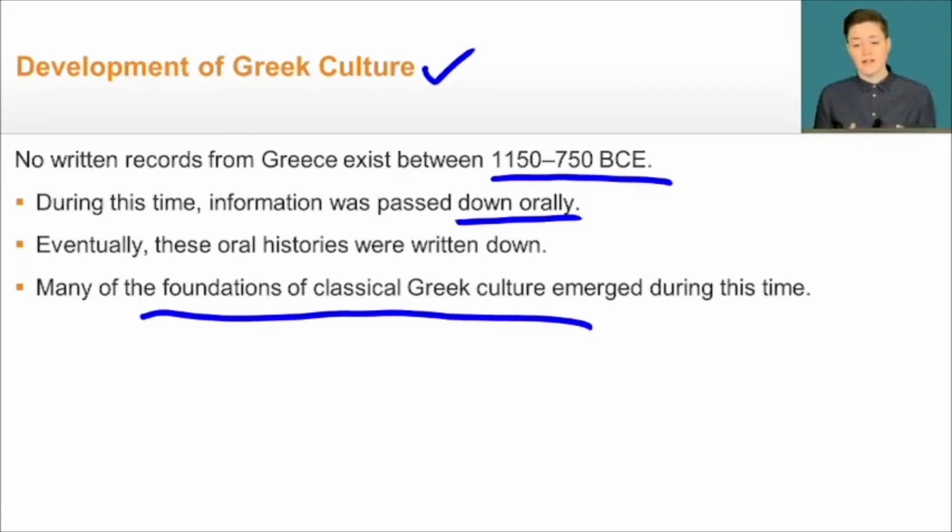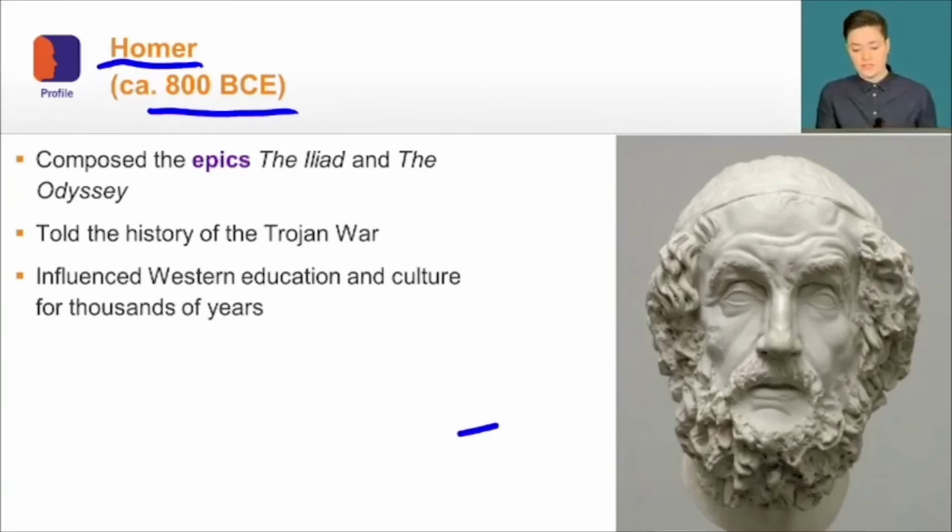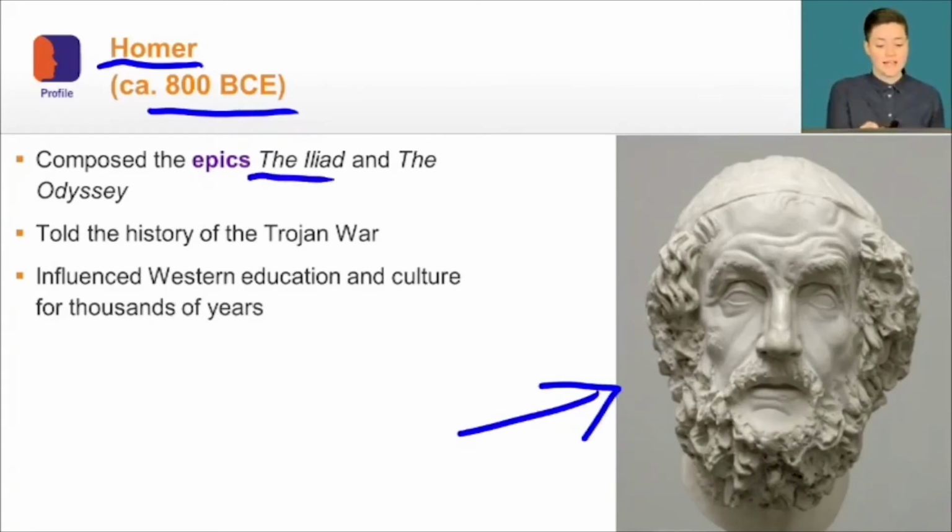So we're going to take a look now at one of the most important writers from this time period, and that is a fellow named Homer, who we think lived right around 800 BCE. You can see an image of him right here. Very little is actually known about Homer. Despite his great fame in terms of writing very important works like the Iliad and the Odyssey, long tales that were known as epics, many people aren't even sure that Homer actually existed.